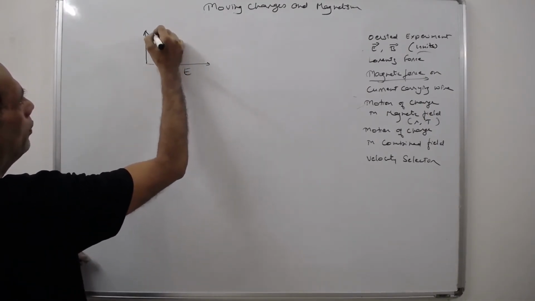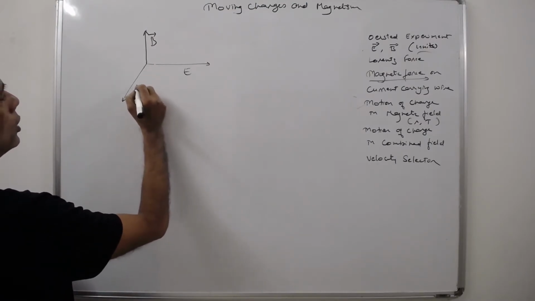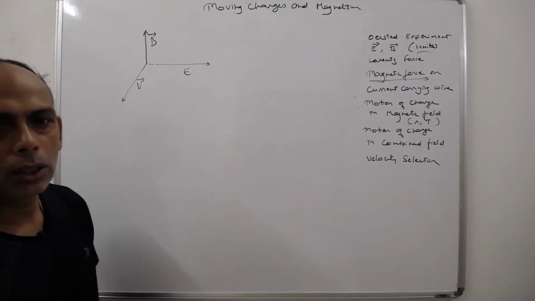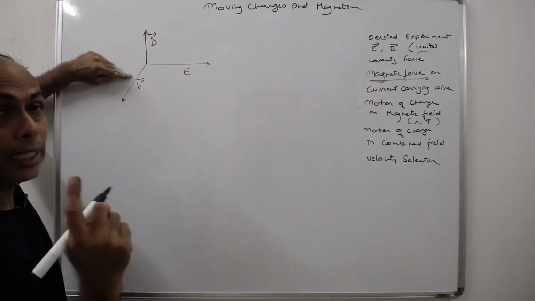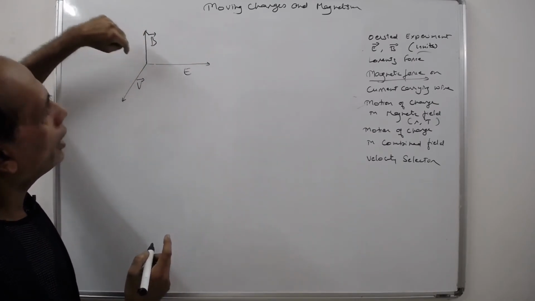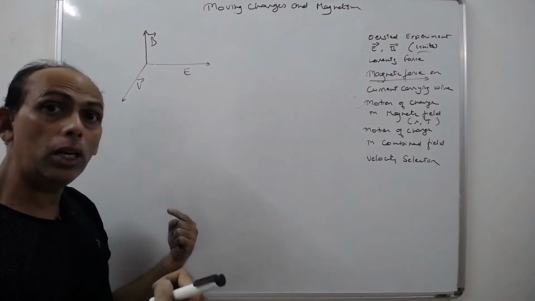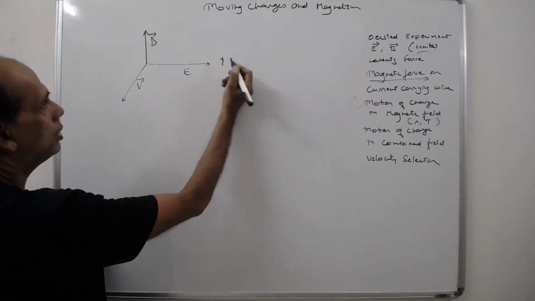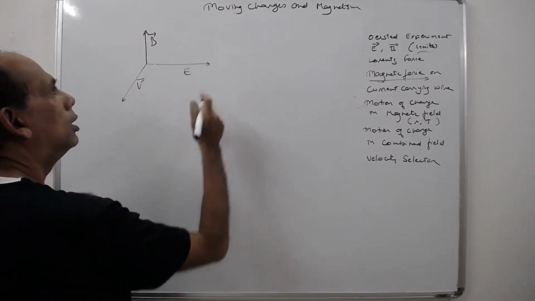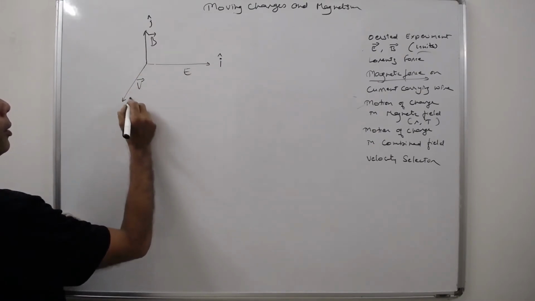This is the magnetic field. And say perpendicular to it is the direction of the velocity of the charge. See, the charge is going in this direction. At the same time, the magnetic field and electric field are perpendicular, and the motion of the charge is perpendicular to both of them, right? So this is along i cap, a unit vector. This is j cap, this is k cap.